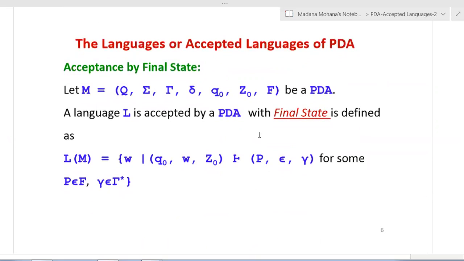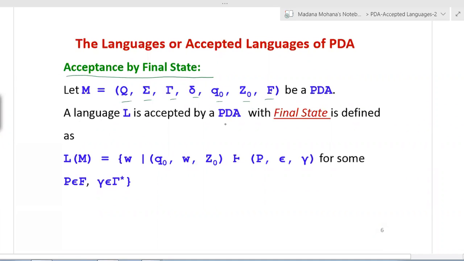So the first case is acceptance of languages by pushdown automata with final state. The condition is: let M equal to (Q, sigma, tau, delta, q naught, Z naught, F) be a pushdown automaton.